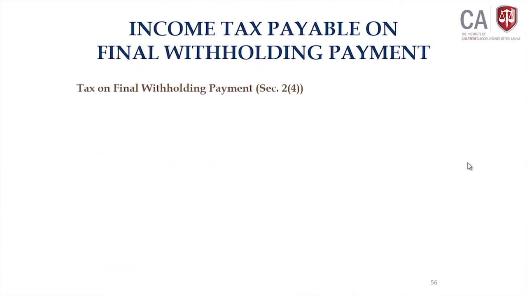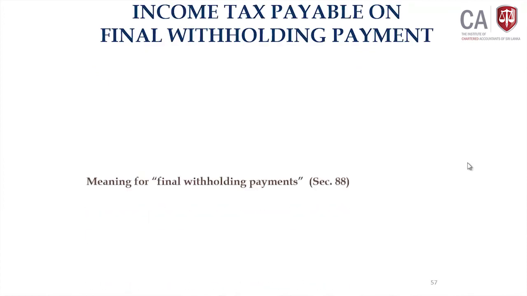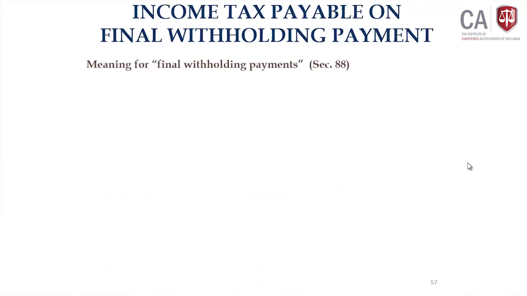Now we will come to the second component of income tax liability, income tax payable on final withholding payment. As we said, it is a withholding tax liability. The calculation is simple. Take your final withholding payment and apply the tax rates given in the first schedule. Not all withholding payments are final withholding payments, so you have to be careful. There are 4 payments which are subject to withholding tax that are recognized as final withholding payments.